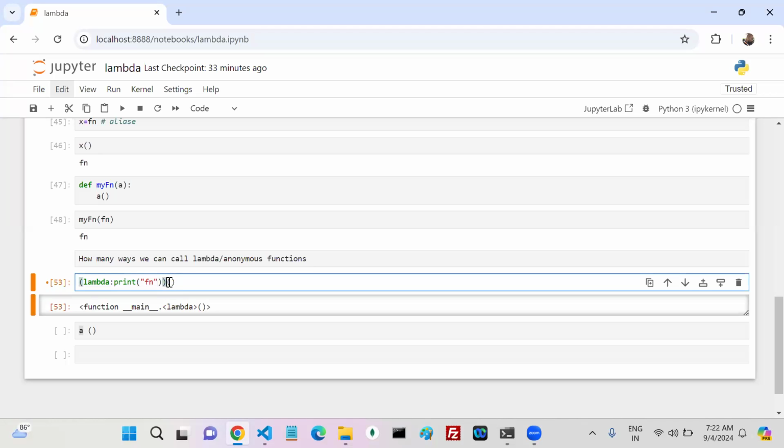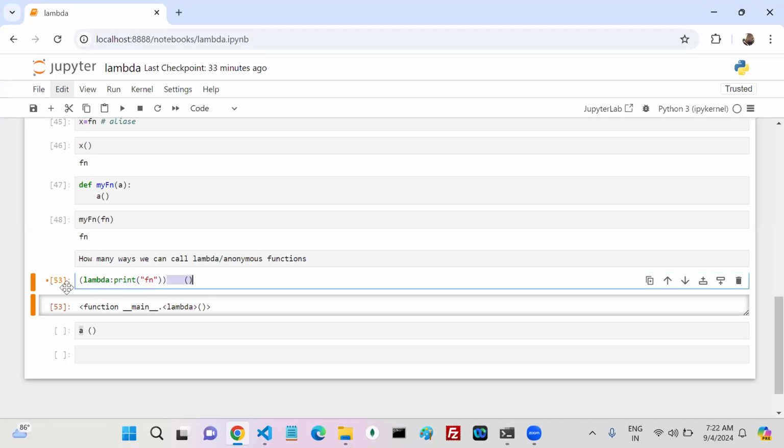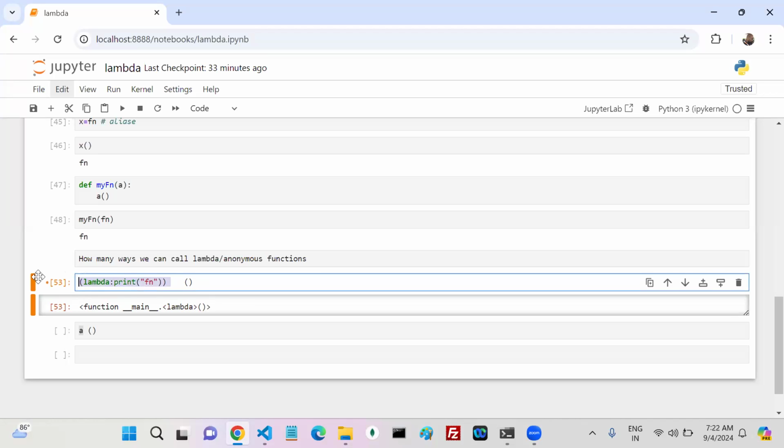Wherever you see this calling brace, if I call something, the prefix should be a function. Now tell me, this prefix is a function or not? Which function is that? A lambda function, an anonymous function.